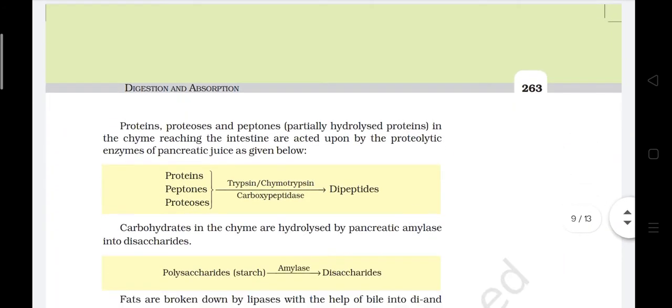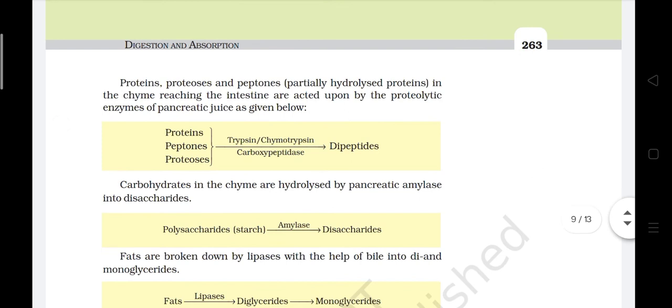Proteins, proteoses and peptones, partially hydrolyzed protein in the chyme reaching the intestine, are acted upon by the proteolytic enzymes of pancreatic juice as given below. Proteins, peptones, proteoses, with trypsin, chymotrypsin and carboxypeptidase give dipeptides. Carbohydrates in the chyme are hydrolyzed by pancreatic amylase into disaccharides.